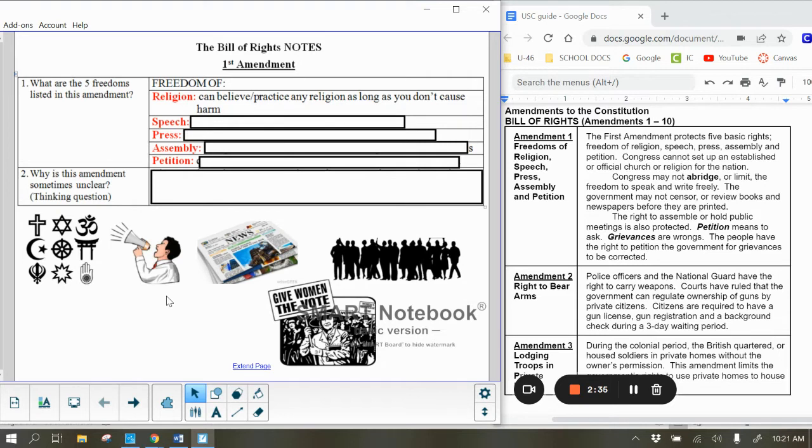So I am going to explain to you some of these images that I have here as well. They are to give you some visual cues as to what each part of these amendments means. When we look at this image here, these are different symbols for 9 different religions that are accepted and allowed to be practiced here in the United States. Now, of course, there are many, many more religions, but this is to remind you that a person can choose to be whatever religion they would like to be if they live in the United States.